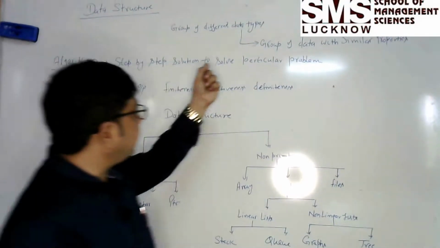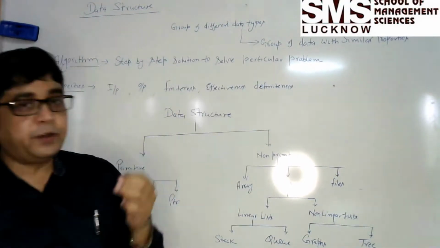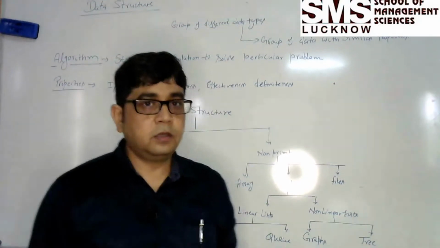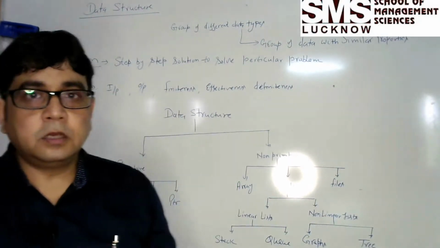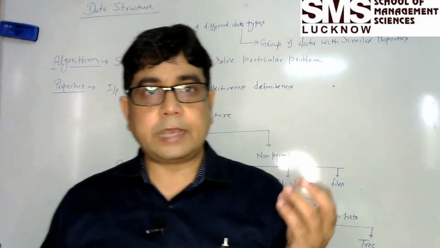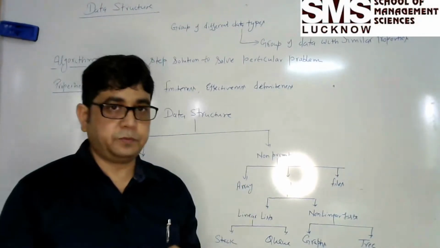And what is the data type? Data type means a group of data items with similar properties, with similar behavior. In the C programming language, by default, integer, float, character and pointer data types are available.